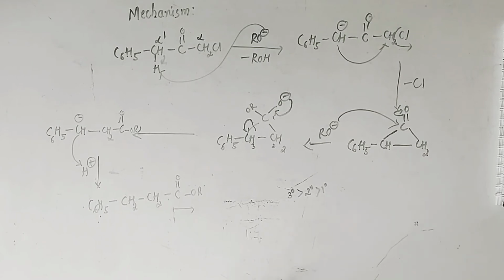In the third step, the cyclopropane intermediate undergoes ring opening, and the ring opening will form a more stable carbanion. In the last step, the fourth step, the carbanion abstracts a proton from the solvent to form the corresponding carboxylic acid derivatives or carboxylic acid. Here we have taken alkoxide as a base, so obviously we will get the esters.